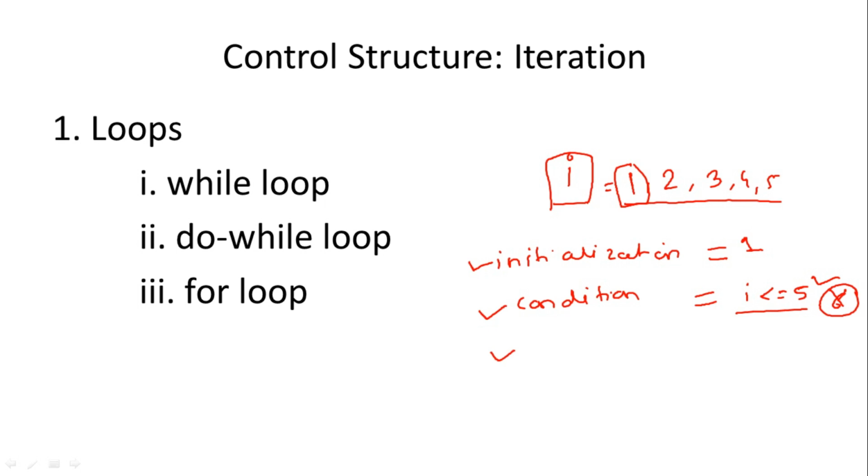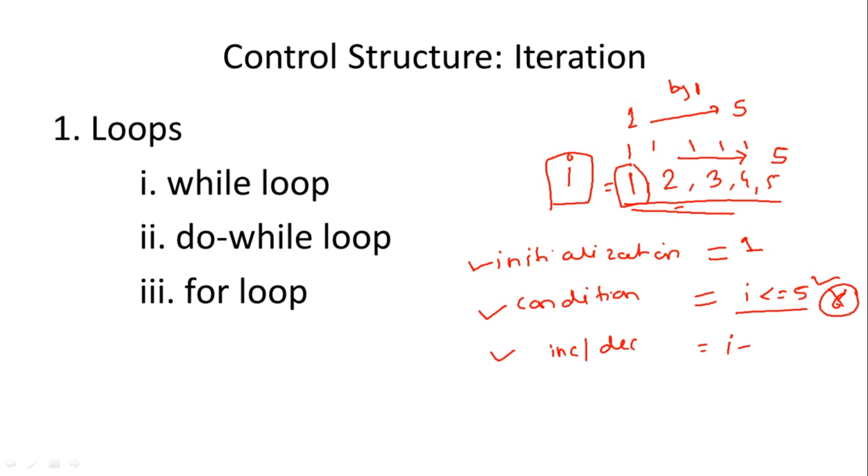And the third thing, either increment or decrement of that counter, or some modification in that counter. If you see the value of the counter, it started at 1 and reached 5, and the change in each value is 1. The difference in each value is 1. So what we are doing is moving from 1 to 5 by incrementing I by 1 each time. So here either the value of the counter should be incremented or decremented, or the value of that counter should be modified. In this case the value is incremented.